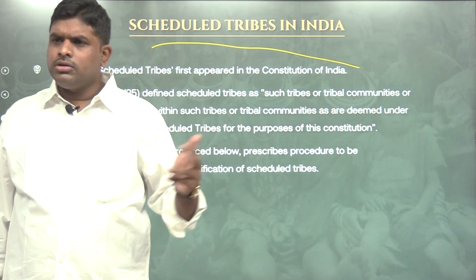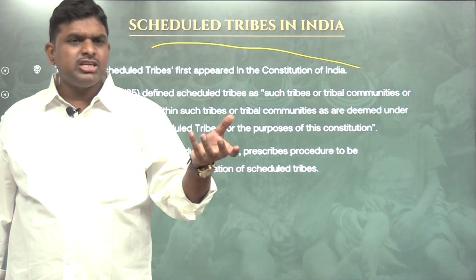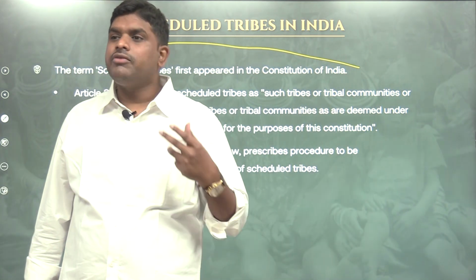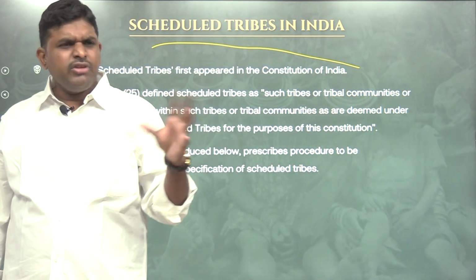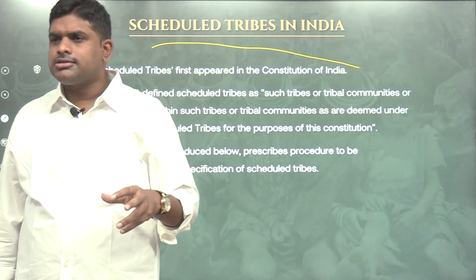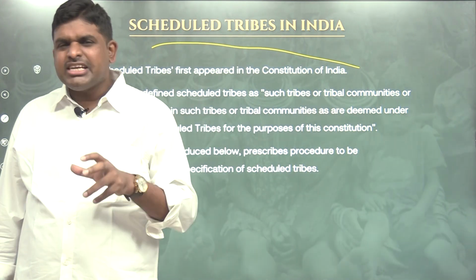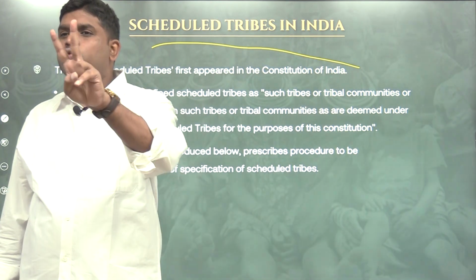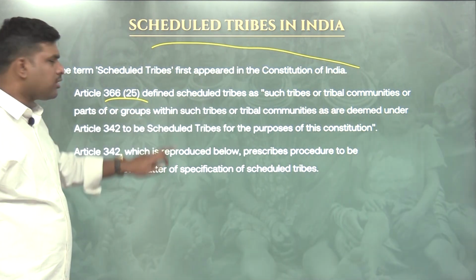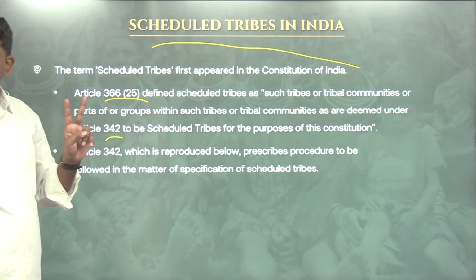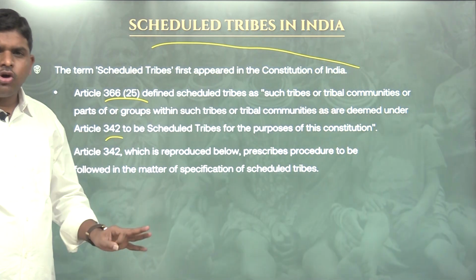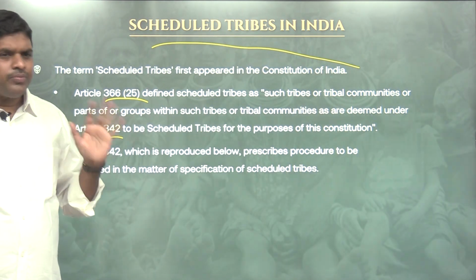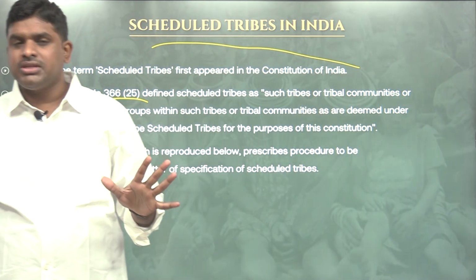Current affairs: three days back in the news, the Hattis of Himachal Pradesh got ST status. There is a demand; Jat people are asking for ST status. Everywhere there will be a demand to get into ST status. So how will we get ST status and where is it present in the Constitution of India? In the Constitution of India, the word ST is present in two articles, Article 366 and Article 342. From a prelims point of view, 366 also implicitly present but not explicitly.